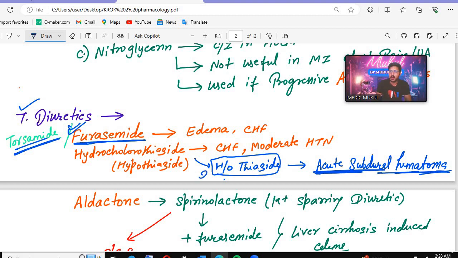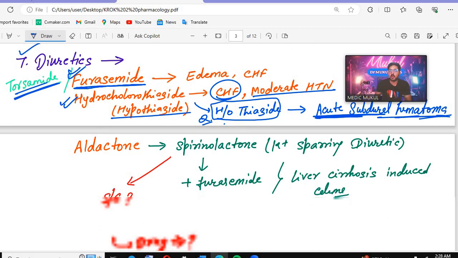So this is a direct question from your Q bank. If there is a history of thiazide in the question, in that condition there will be acute subdural hematoma. So hydrochlorothiazide or hypothiazide is used in congestive heart failure and moderate hypertension.